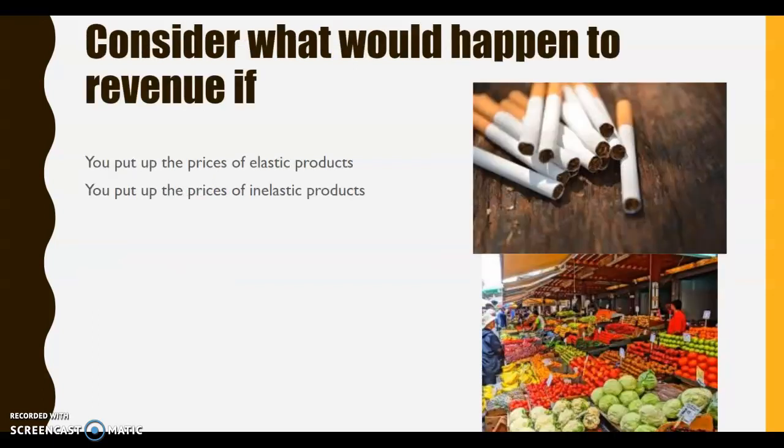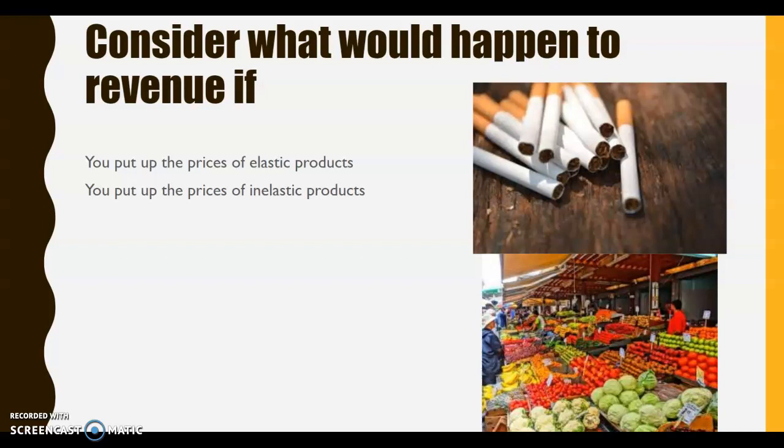Okay, so what would happen to revenue? We're looking at pricing decisions in this section. What kind of price can we charge our customers for the products that we're selling? Well, we need to think about the elasticity of them. On the right hand side here, we've got cigarettes, which people are addicted to. In their eyes, they're a necessity. And we've also got fruit and veg with lots of different sellers selling the same thing. So these are probably going to be elastic products. So cigarettes, inelastic. The fruit and veg at the market, that's elastic.